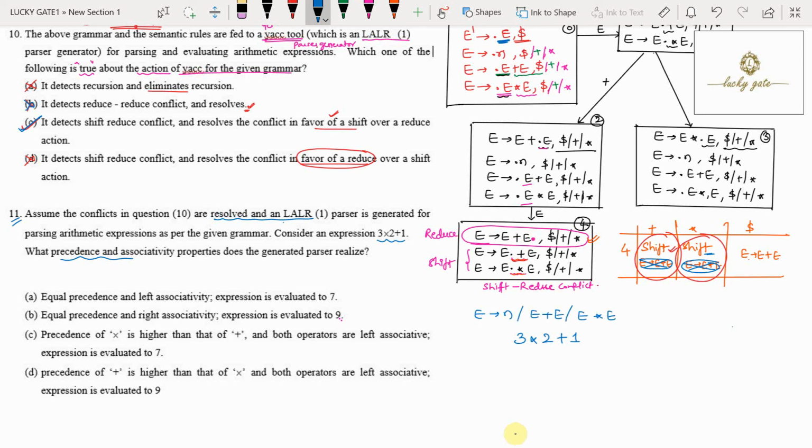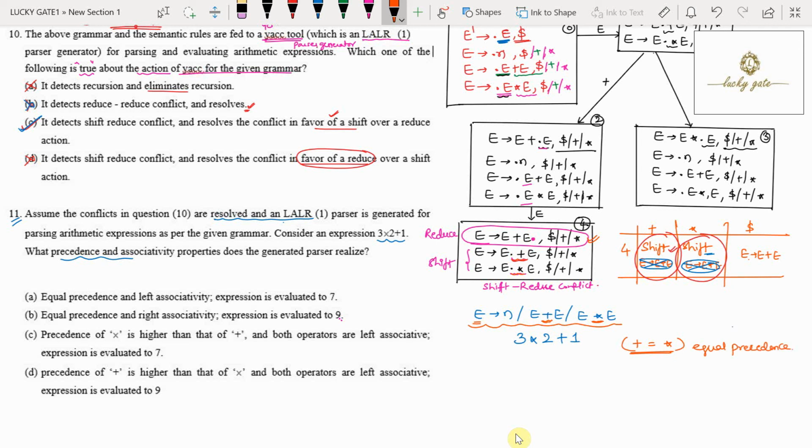Now observe one point here. In this grammar, both plus and star are defined with respect to the same non-terminal. Because both plus and star are defined with respect to the same non-terminal, here we can say plus and star have equal precedence.